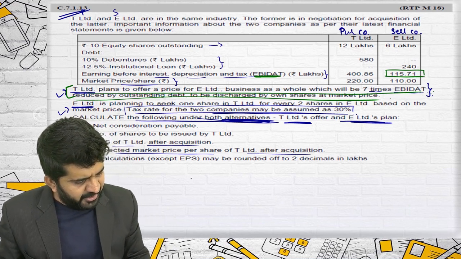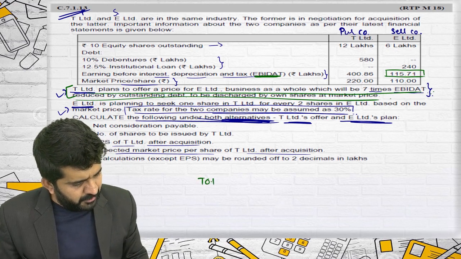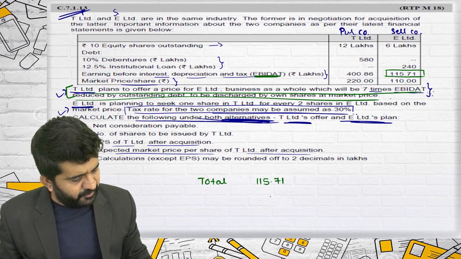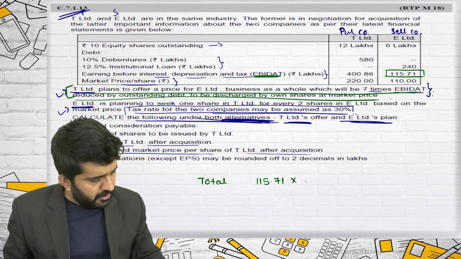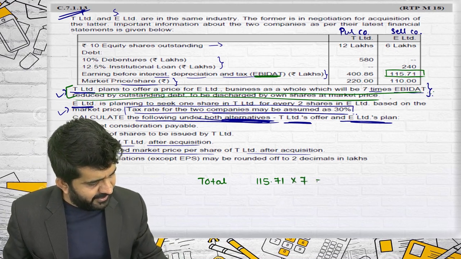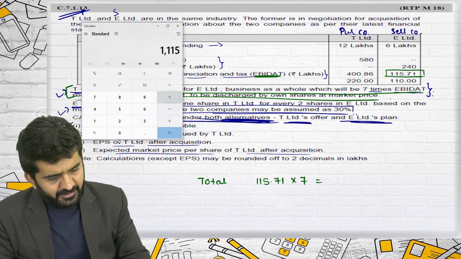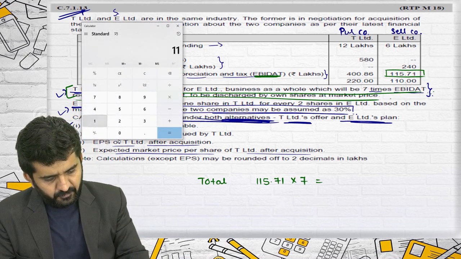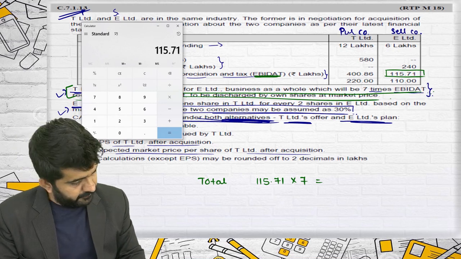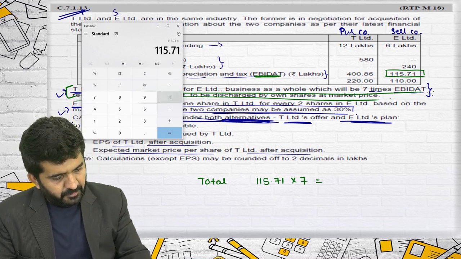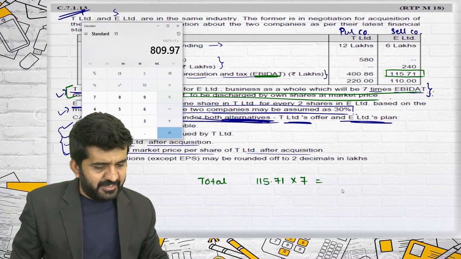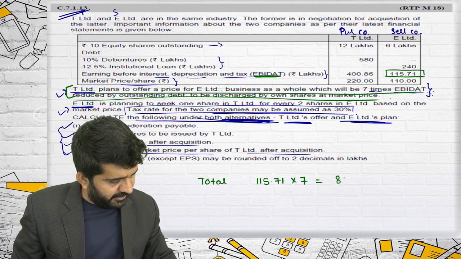So they are planning to give a total price of 115.71 multiplied by 7, that is 809.97.